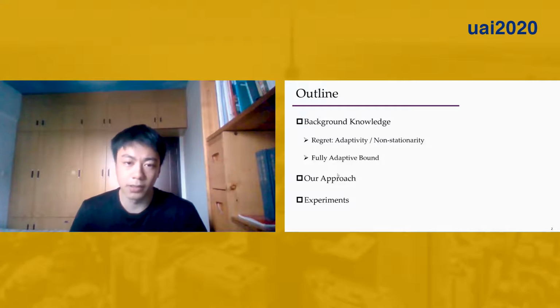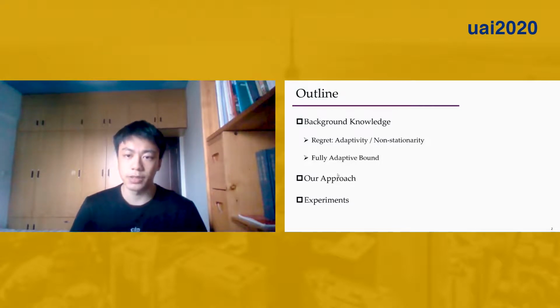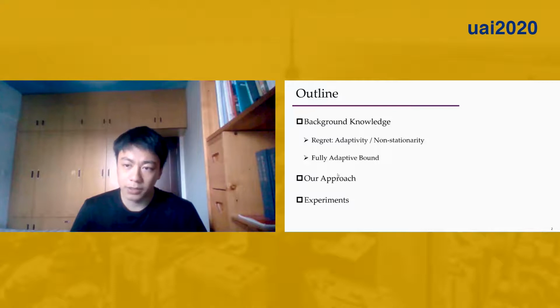This is the outline of my talk today. I will first introduce some background knowledge, mainly including the adaptivity and the non-stationarity in full information online learning, and the fully adaptive bound. Then I will present our approach and some empirical studies.